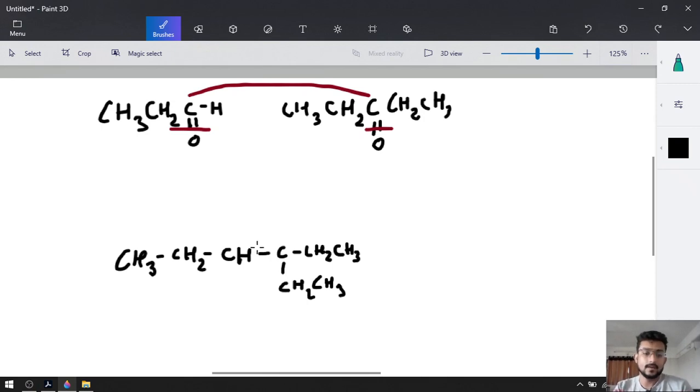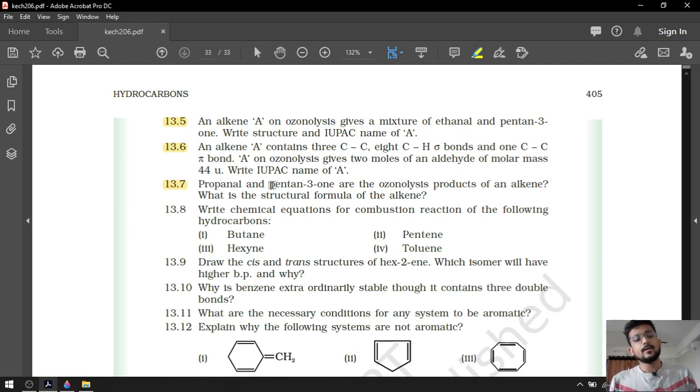Now the name of this compound: longest chain 1, 2, 3, 4, 5, 6. On the third carbon there is an ethyl group. So 3-ethylhex-3-ene will be our compound of question number 13.7. After that, let's discuss question number 13.8.